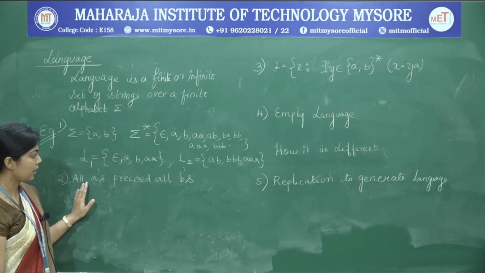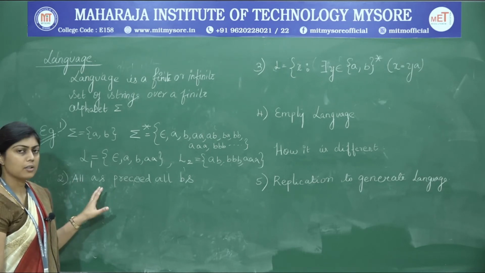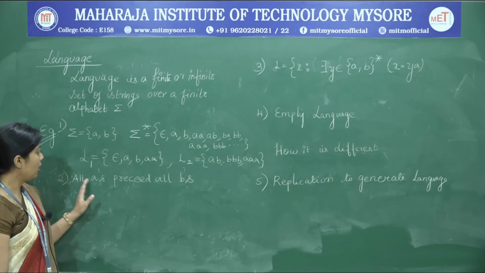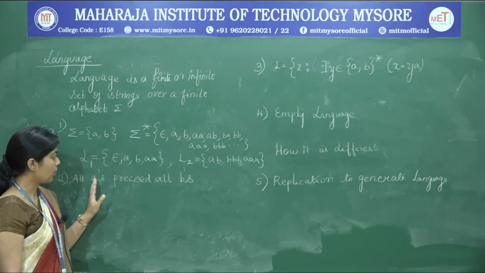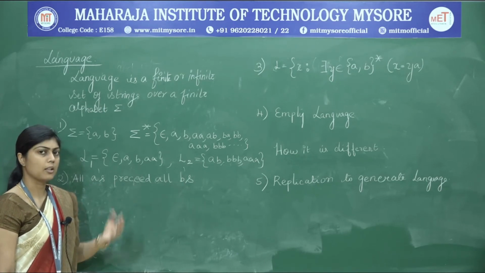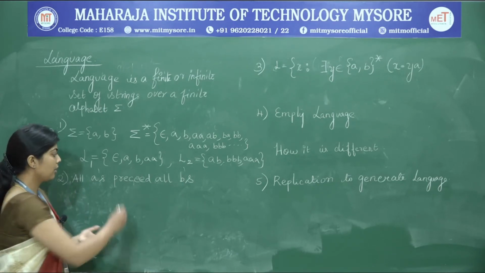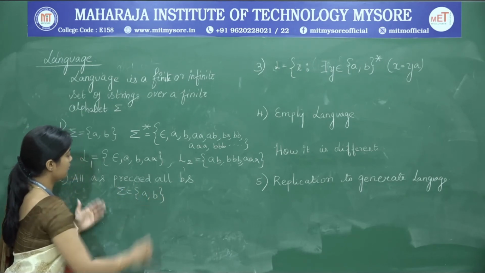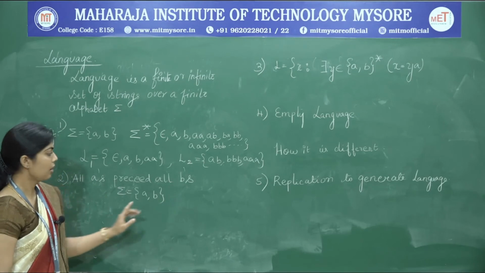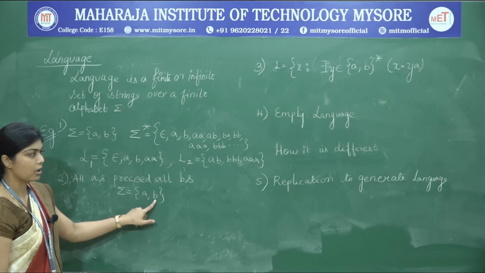Suppose we have the statement, in the strings of A's and B's, all the A's precede all the B's. So, once we have the statement all A's precede all B's, we have to understand that the alphabet here is A comma B, because the string is made up of A's and B's. So, therefore, sigma is equal to A comma B.